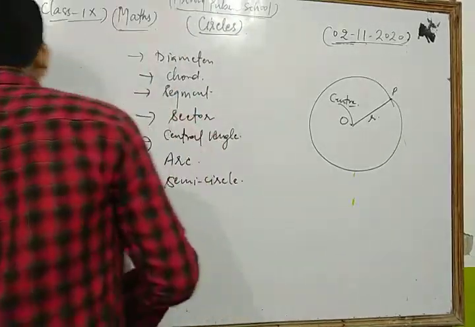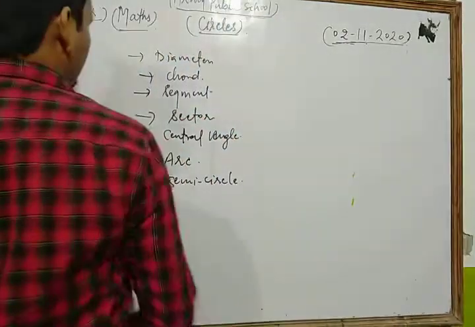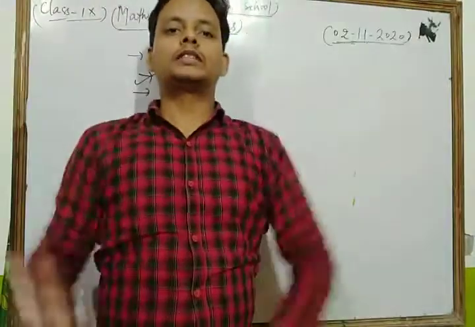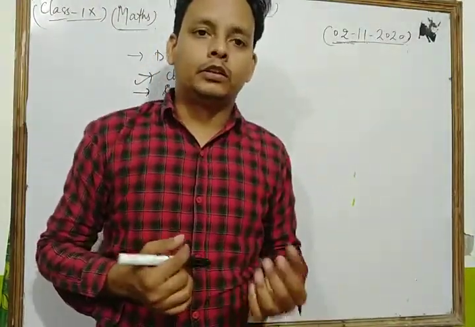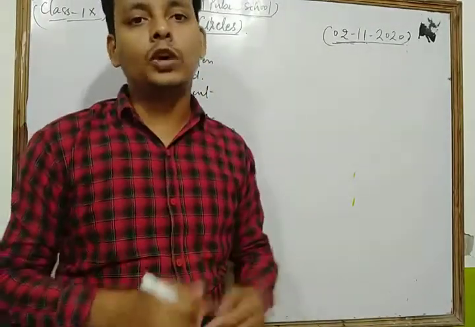Let's see. First of all, dear students, we discuss the chord. What is the concept of chord? Dear students, it is a line segment. A chord is a line segment which is joining any 2 points on the circle.